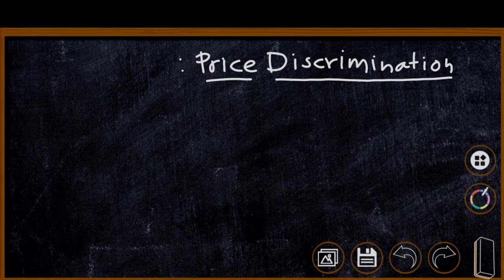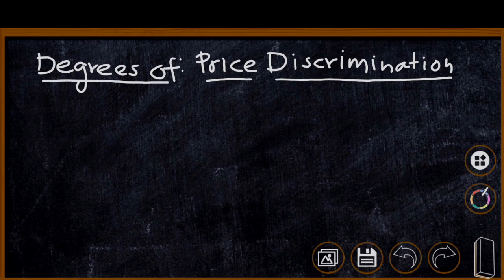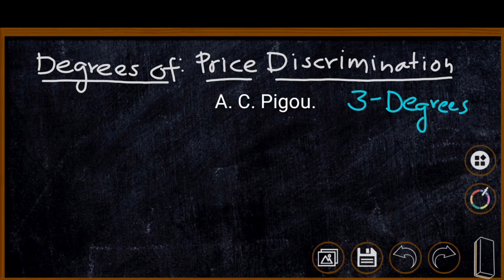Now we are moving to the different degrees of price discrimination. There are mainly three degrees of price discrimination. This classification was made by A.C. Pigou, a famous economist. They are first degree price discrimination, second degree price discrimination, and third degree price discrimination. Initially, we are going to explain first degree price discrimination.